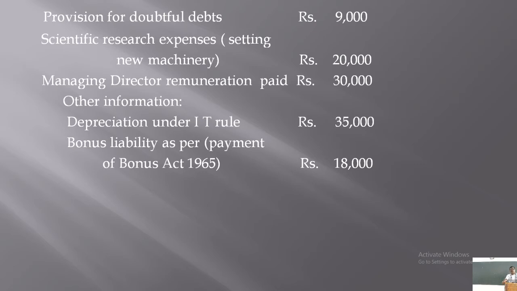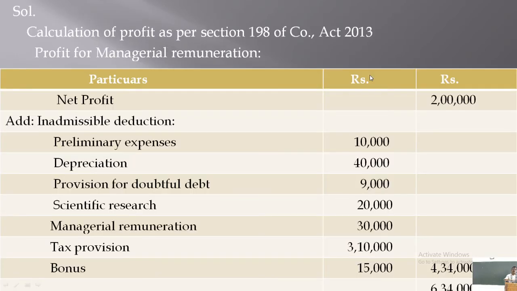As you are calculating net profit for managerial remuneration, the remuneration of rupees 30,000 paid to the managing director should be added back to the profit, because you are calculating net profit for managerial remuneration.